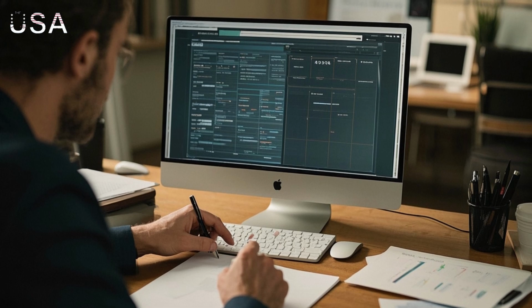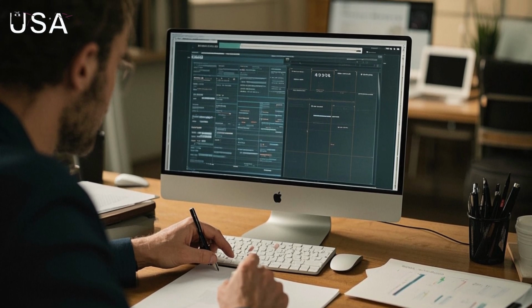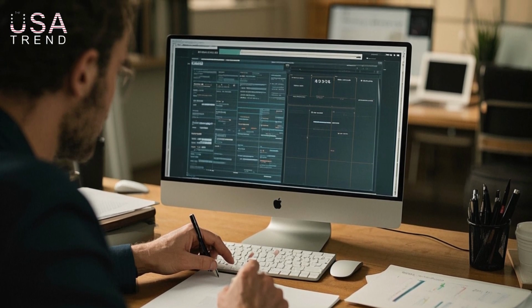Now that you know the basic components, it's time to put pen to paper or fingers to keyboard and start drafting your business plan. Good luck and happy planning.